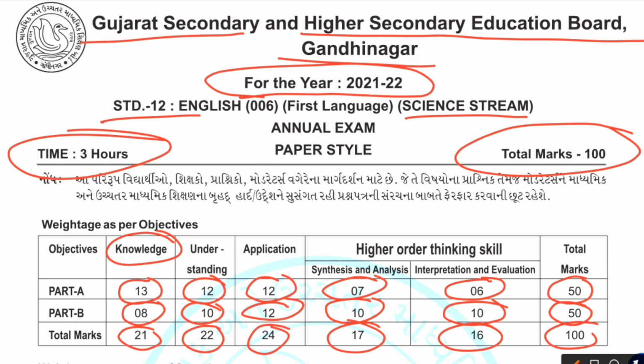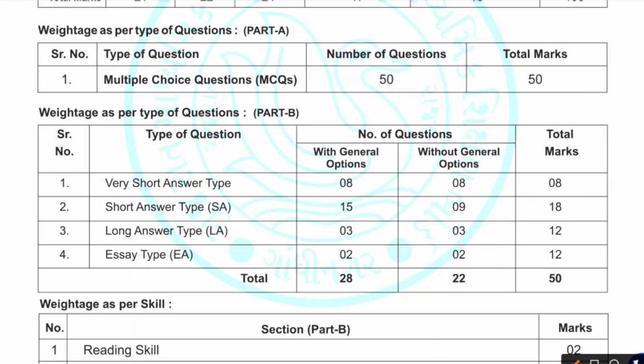You know very well that the 12th science paper is divided into part A and part B, that is first part A, that is 50 marks MCQs, and then part B, that is 50 marks subjective. So here we go, the weightage as per the questions.